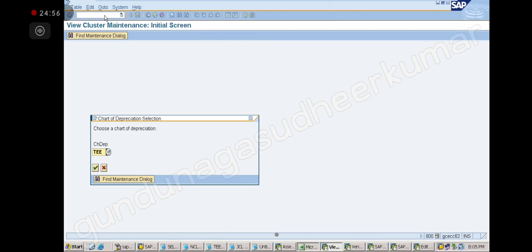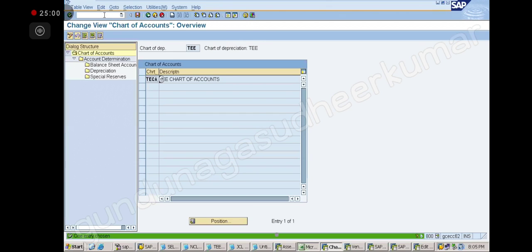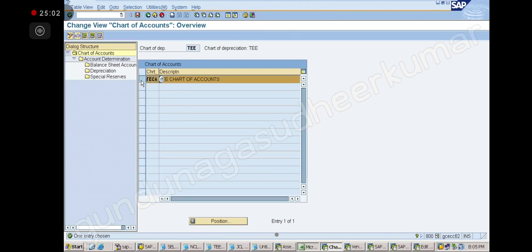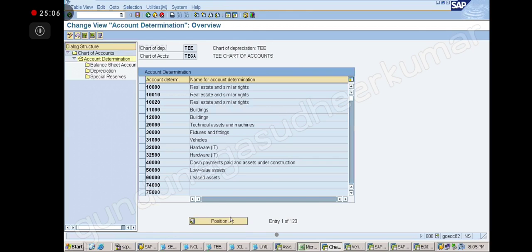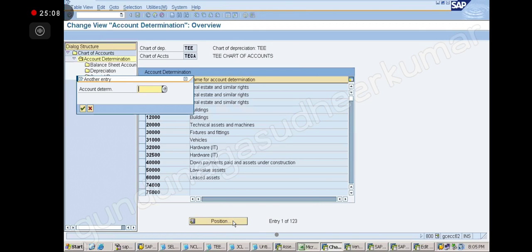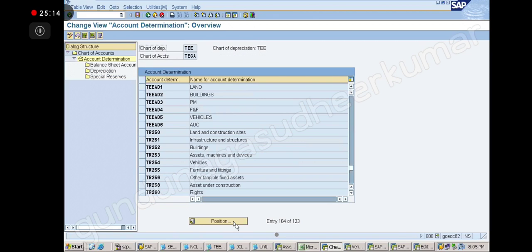E1, huh? T only. Just T. Yes, sir. Okay. So select the chart of accounts, click on the account determination. And then position, what is your account determination? TAD3. T83. AD3, correct?